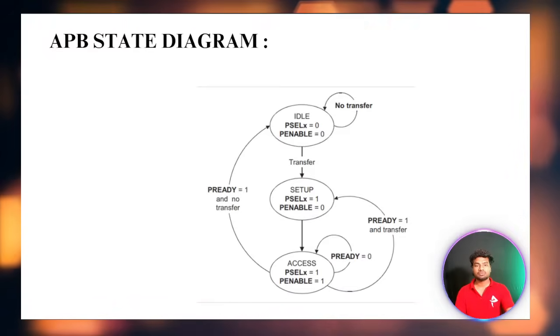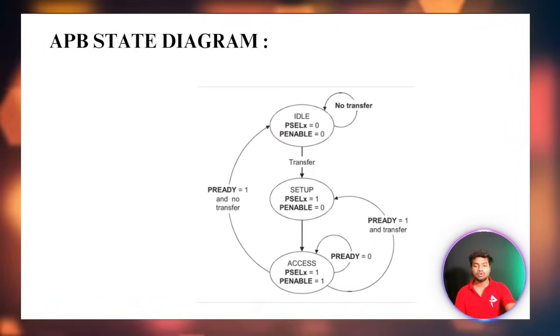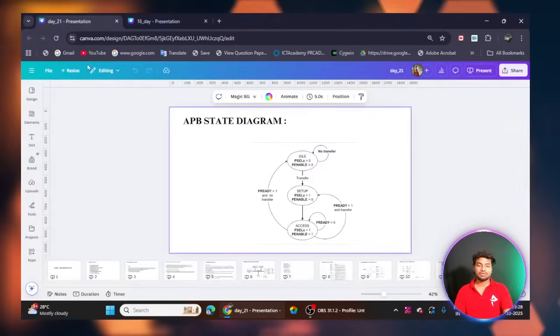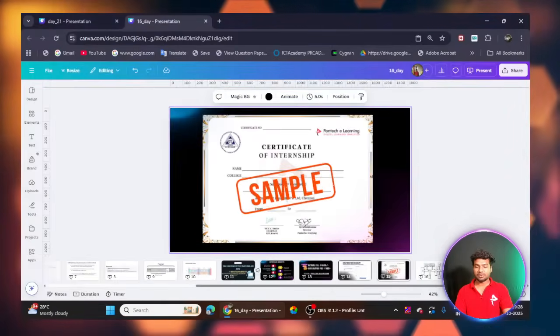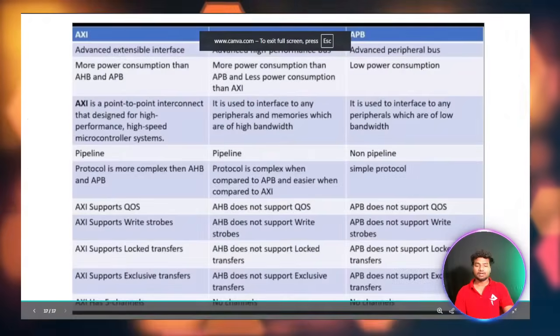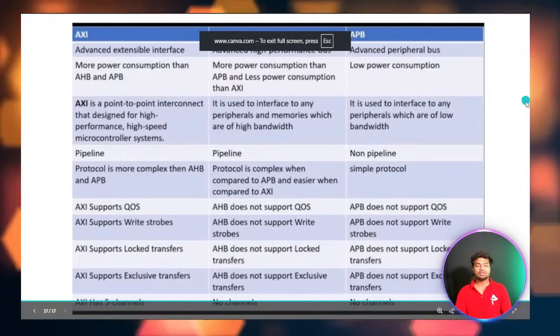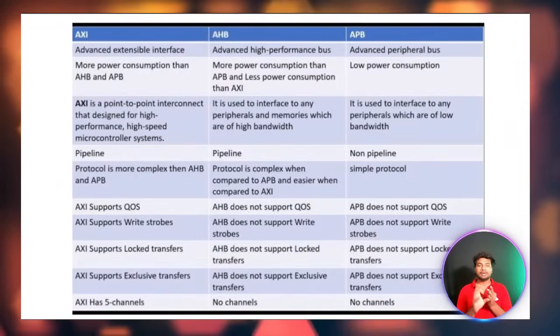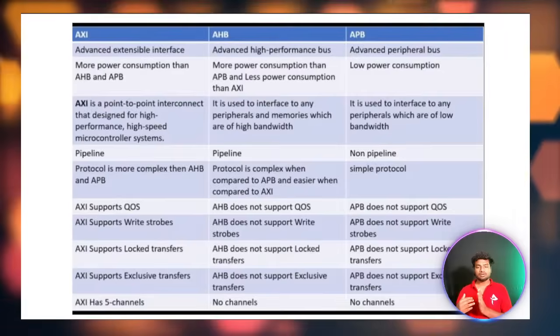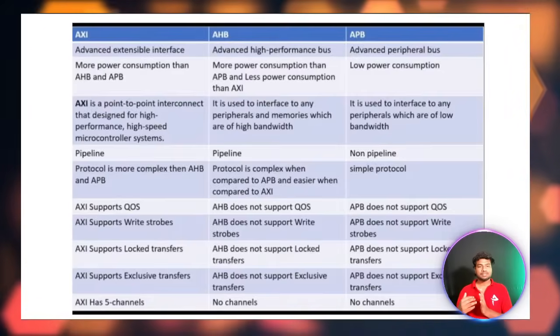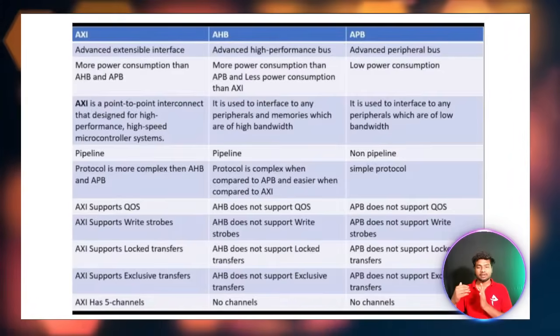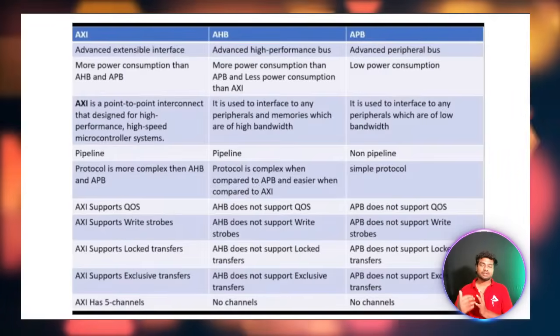There is no time today to cover all the spec, so I will just show you the difference between the AMBA protocols. We have three: AXI, APB, AHB. APB is low speed, AHB is higher speed than APB, and AXI is higher speed than AHB.